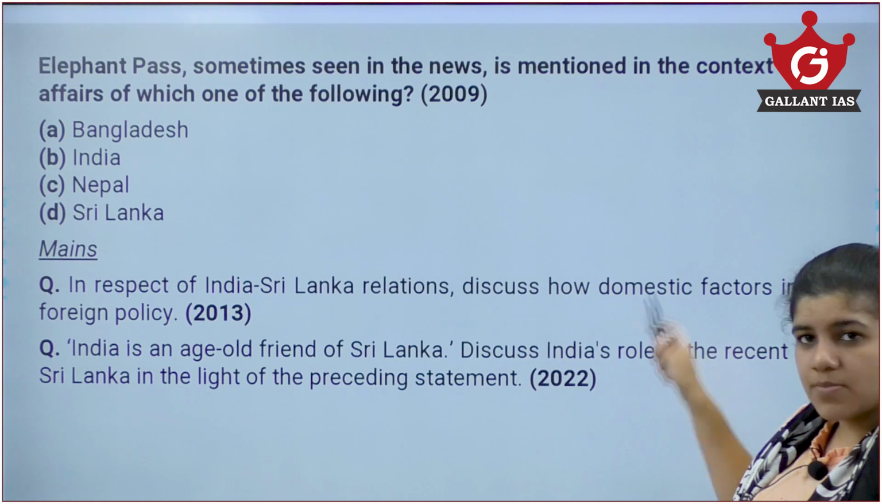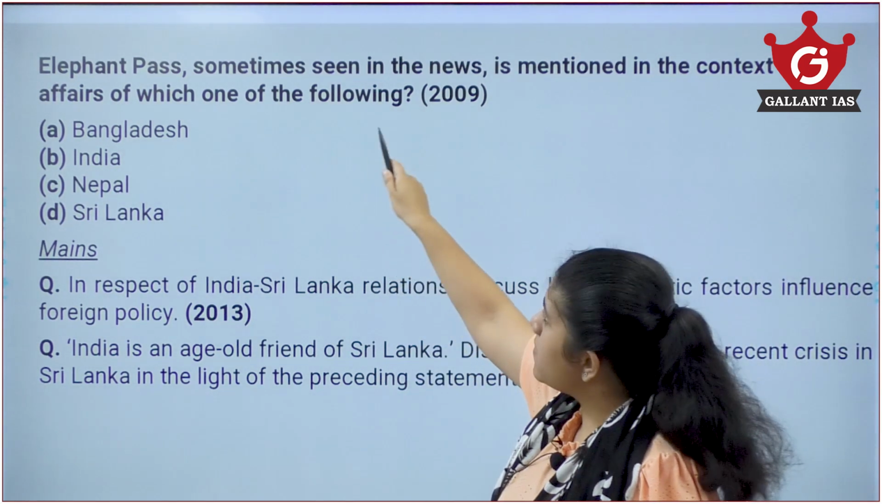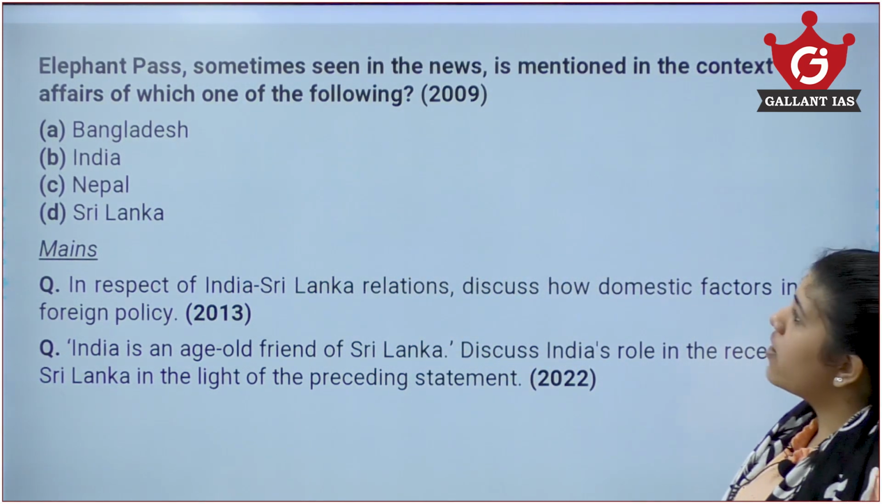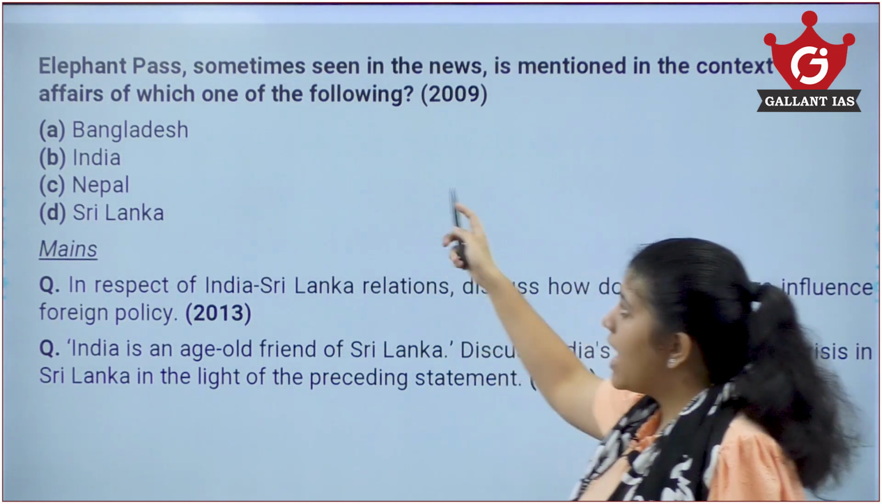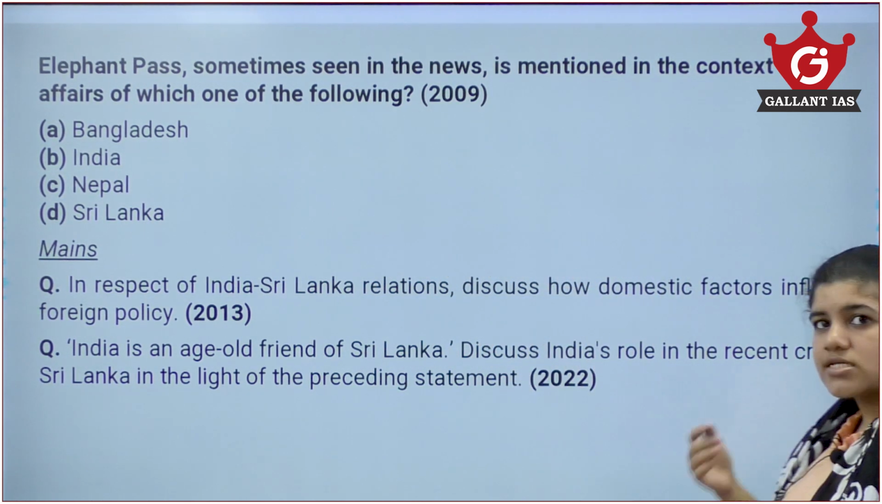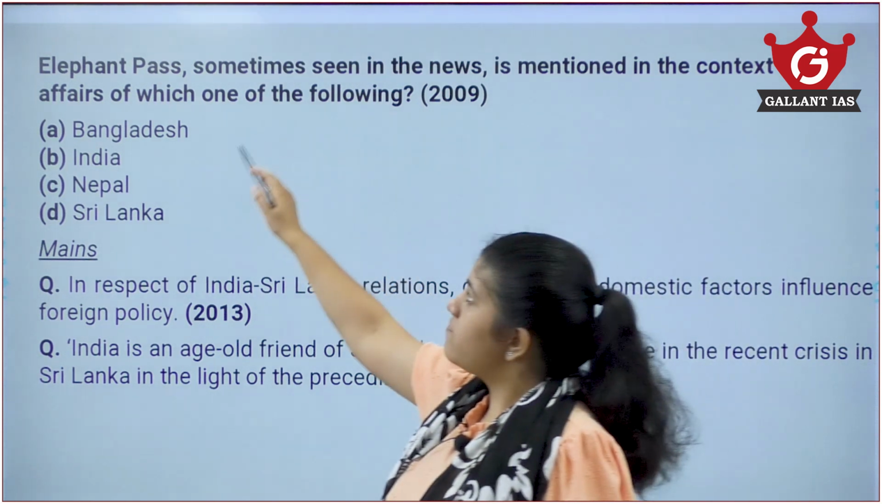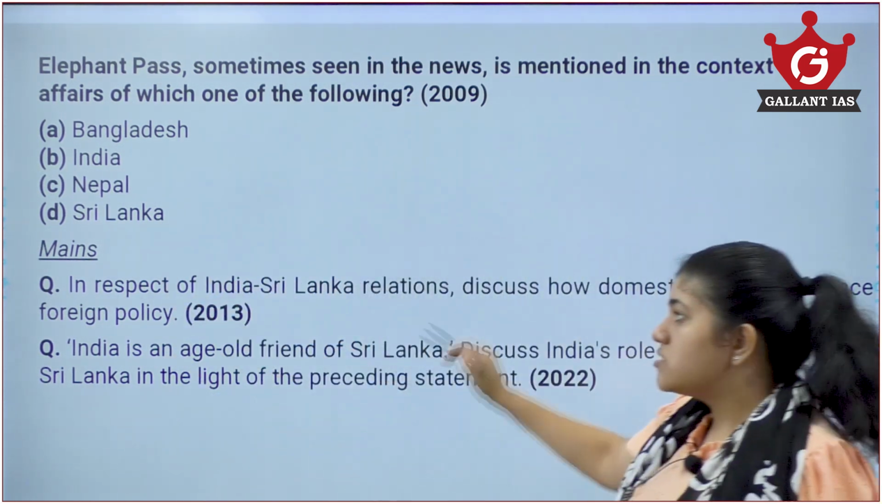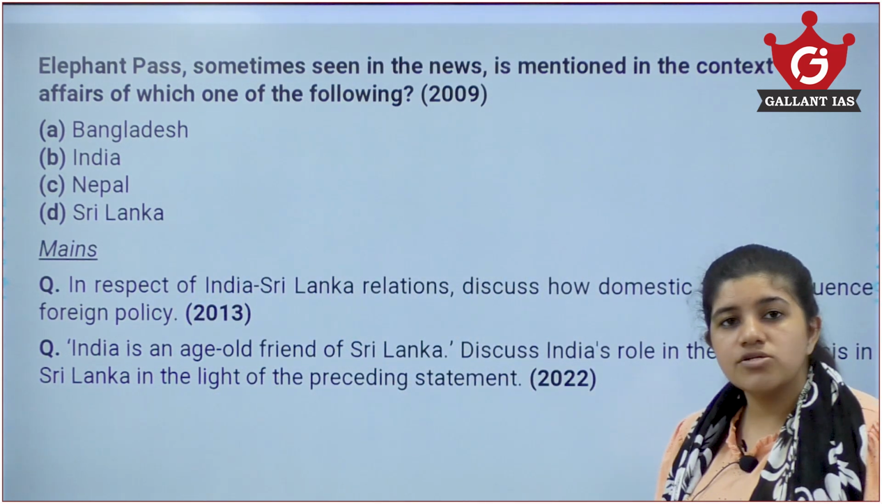Now, let us discuss some questions. Elephant Pass, sometimes seen in the news, is mentioned in the context of affairs of which one of the following? Elephant Pass, which we recently discussed today, is in Sri Lanka. This is also some mains question regarding India-Sri Lanka issues.